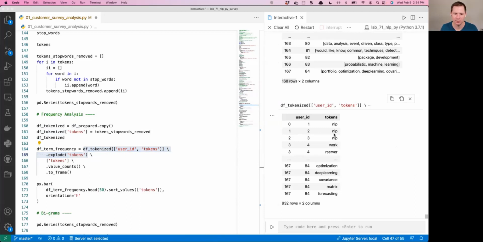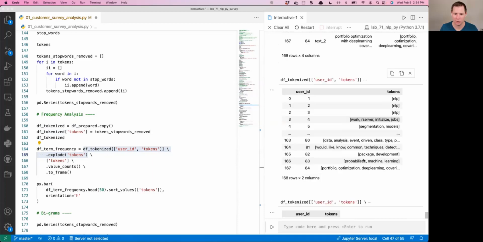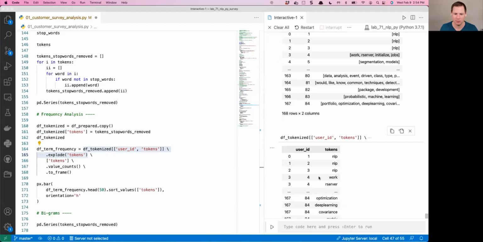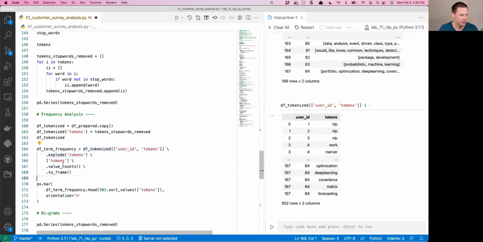And now I can see which terms occur most frequently. Here's what it did. This fourth one that has four terms in it, work, server, initialize, jobs, it made those into rows: work, server, and so on. You can't see the other two because they're in the dots, but believe me, they're there. So we've now just unnested.